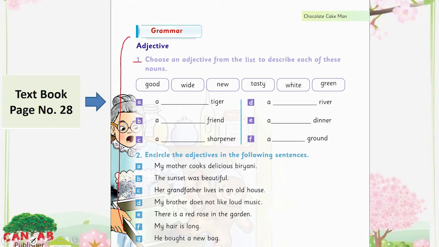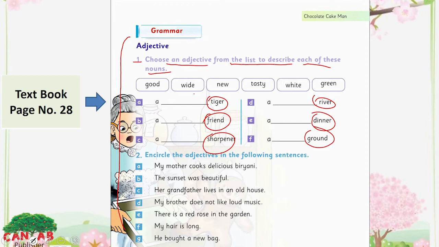Here, question 1, adjectives. Choose an adjective from the list to describe each of the nouns. We have these nouns here. We have 6 nouns, and we have to use these words. These are all describing words, adjectives. Now we have to choose from these words to describe each noun. So here we have a noun, a tiger. A tiger could be good, wide, new, no, tasty, no, white, green. Yes, a tiger can be white, a white tiger.